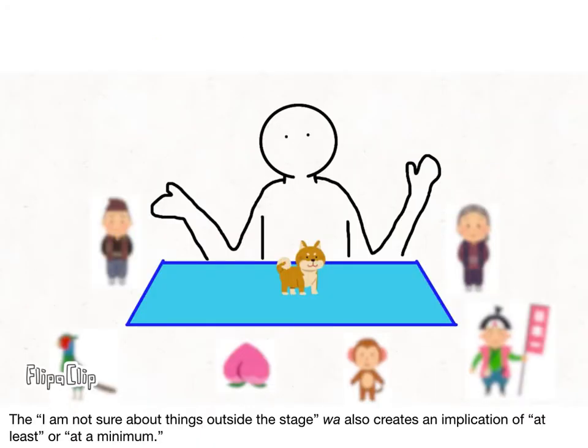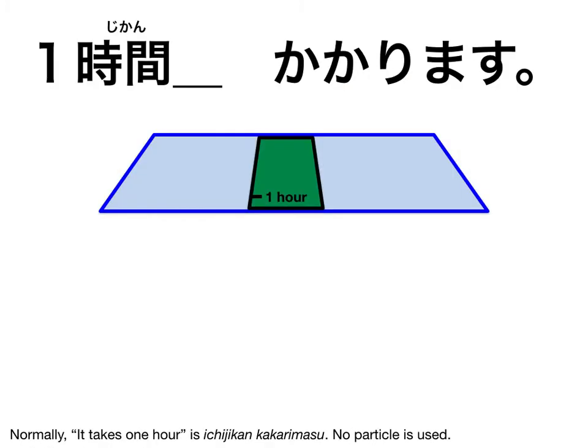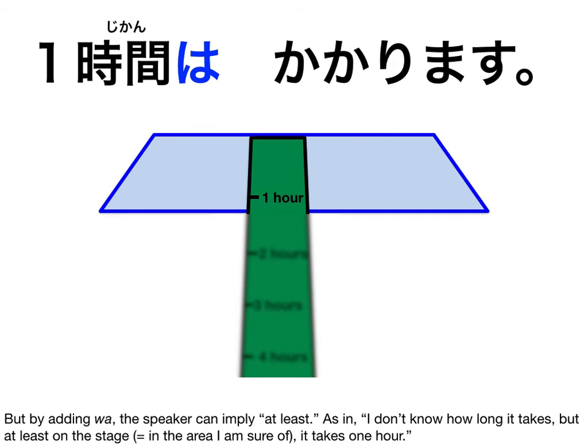The "I'm not sure about things outside the stage" wa also creates the implication of "at least" or "at the minimum." Normally, "it takes 1 hour" is 1時間かかります. No particle is used. But by adding wa, the speaker can imply "at least," as in, I don't know how long it takes, probably long, but at least on the stage, in the area I'm sure of, it takes 1 hour. 1時間はかかります.